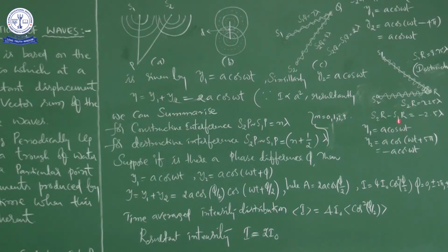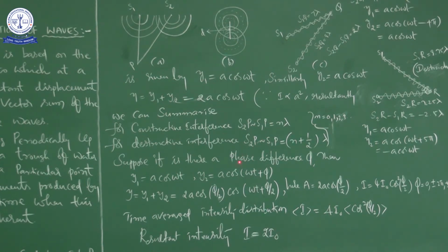By taking these examples we discussed how the interference takes place, whether it is constructive or destructive, and in either case what the path difference and the phase difference are. But now we are going to derive a general relation to get constructive or destructive interference. That will be like this, see here, right?